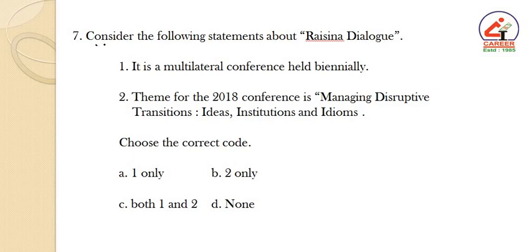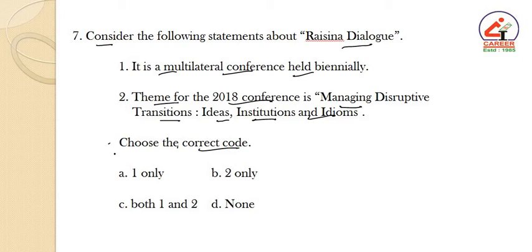Coming to the 7th question. Consider the following statements about Raisina Dialogue. Statement number 1. It is a multilateral conference held biennially. Statement 2. Theme for 2018 conference is Managing Disruptive Transitions, Ideas, Institutions and Idioms. Choose the correct code. Actually, the Raisina Dialogue is a multilateral conference which is held annually at Delhi.